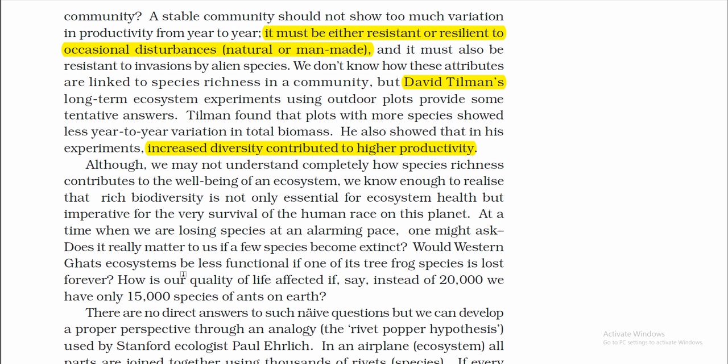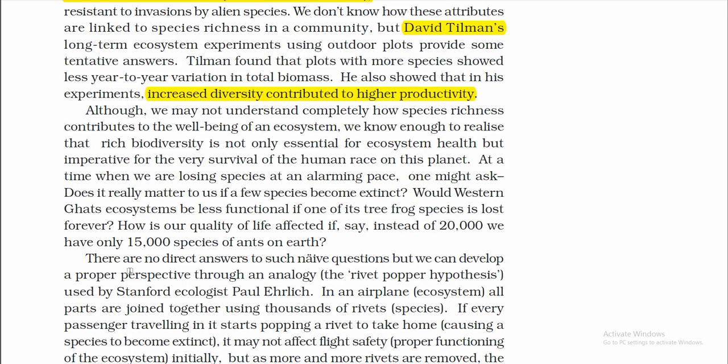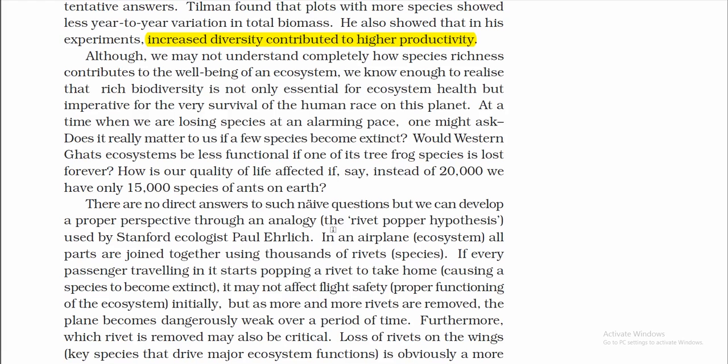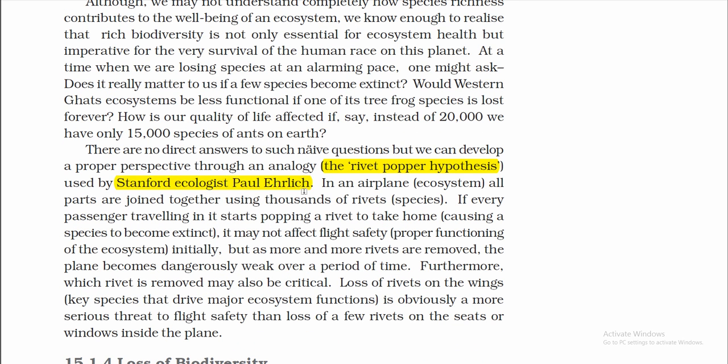Would the Western Ghats ecosystem be less functional if one of its tree frog species is lost forever? How is our quality of life affected if, say, instead of 20,000 we have only 15,000 species of ants on Earth? There are no answers to such naive questions, but we can develop a proper perspective through an analogy, the rivet popper hypothesis, used by Stanford ecologist Paul Ehrlich.